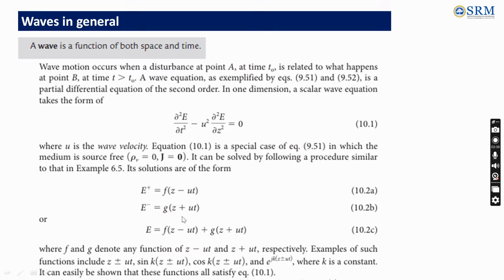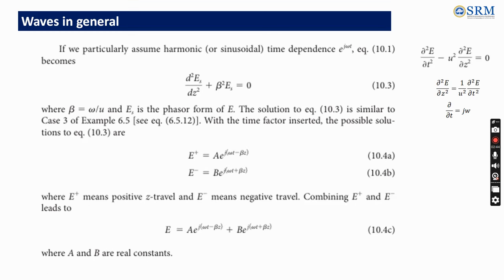And we can understand that they are functions of both the space and time coordinates, and now we assume the time harmonic dependence e power j omega t. Taking the same equation that we saw in the previous slide, we take dou square E by dou z square on one side and the remaining part on the other.